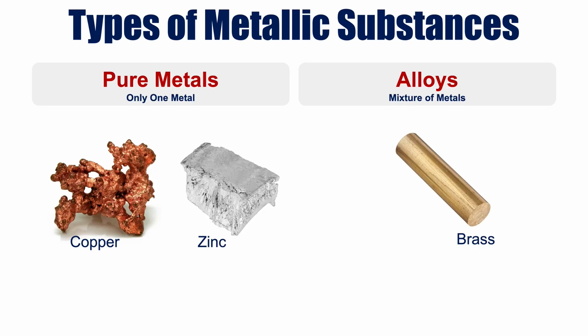So you could have a pure sample of a metal, and that could be a metallic substance like copper or zinc. But then you could also mix metals together to create an alloy. So if you take copper and zinc and you mix them, you're going to produce an alloy that's called brass.